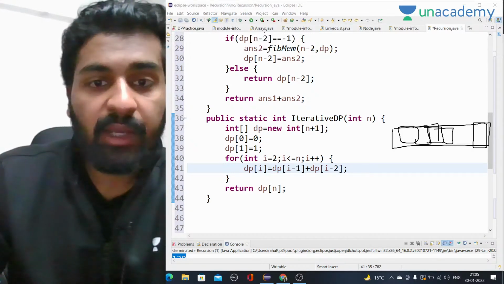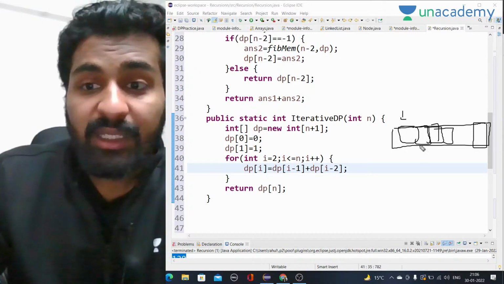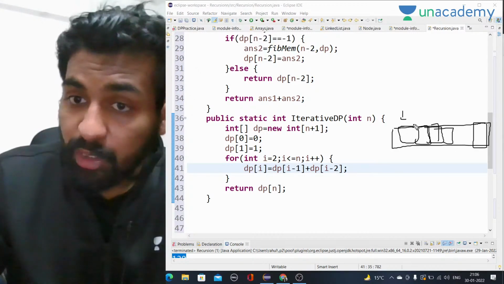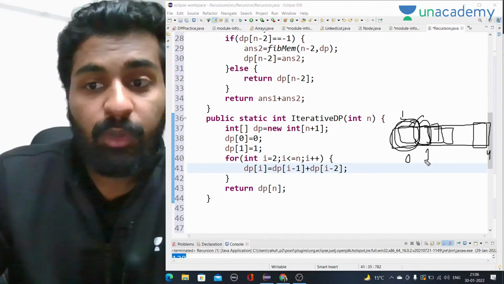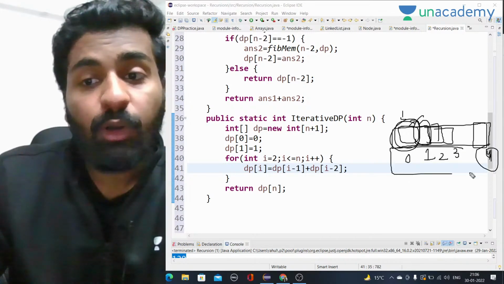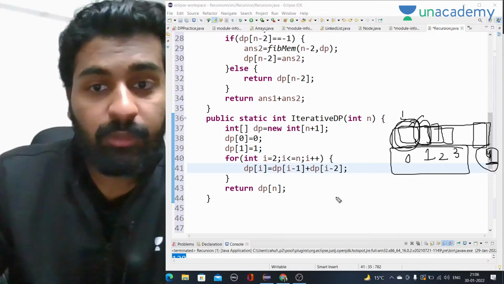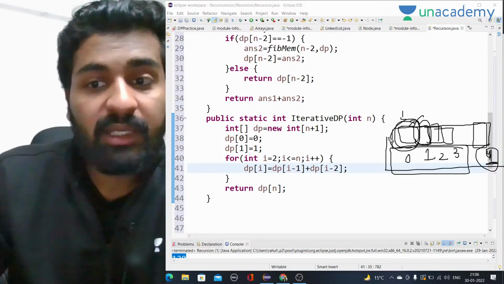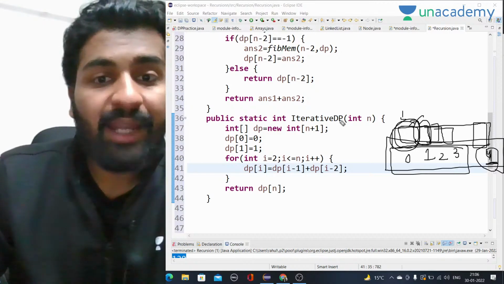So it's just that. What we are doing here is taking each smaller value and calculating their answer as well. I am calculating fib of 0 to calculate fib of 4. Then I am calculating fib of 1, fib of 2, fib of 3 as well. To calculate only fib of 4, I am calculating all the previous answers, right? So from this code only, I can get all the answers from 0 to 4, the whole series. That is what I am trying to say.